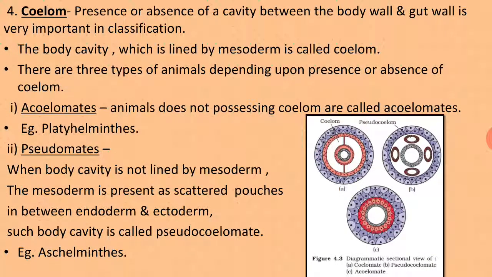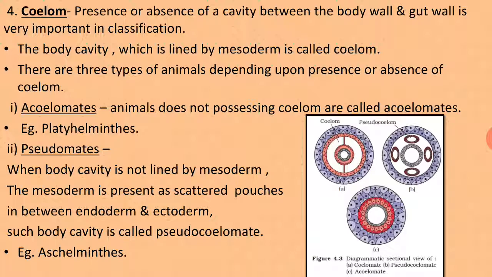Then the fourth point is coelom. Presence or absence of a cavity between the body wall and gut wall is known as coelom, and that is very important in classification. The next point according to which the organisms are classified is the coelom, and the presence or absence of that cavity determines the type.